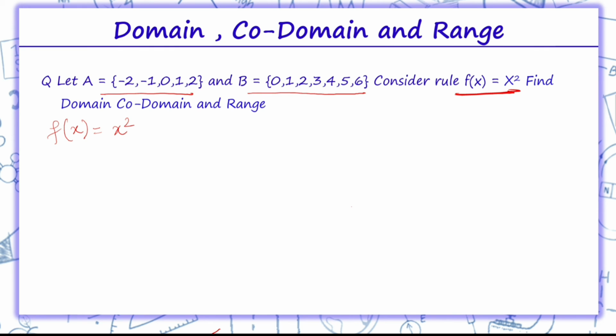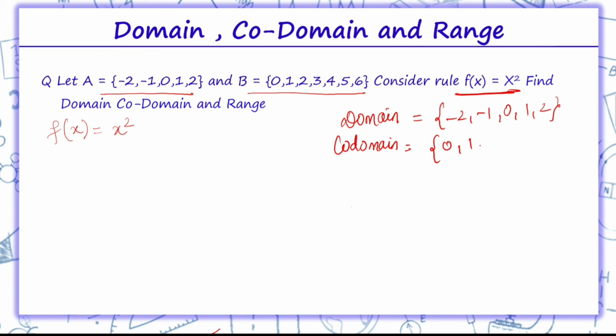It is very clear. Domain is -2, -1, 0, 1, 2, the elements of set A. Codomain is also very clear. Codomain is the elements of set B: 0, 1, 2, 3, 4, 5, 6.